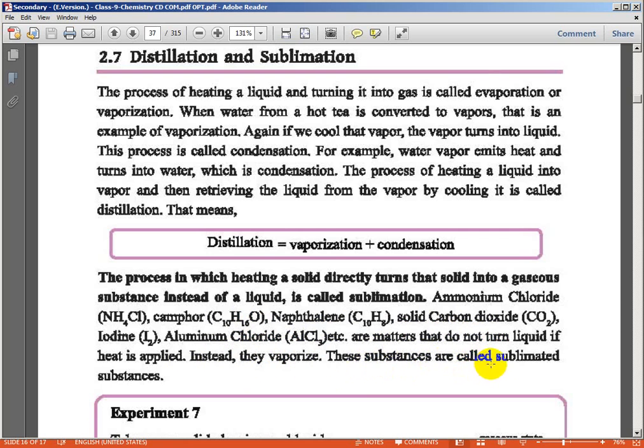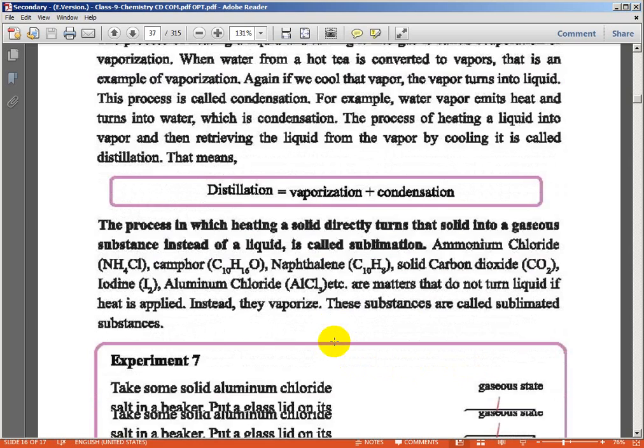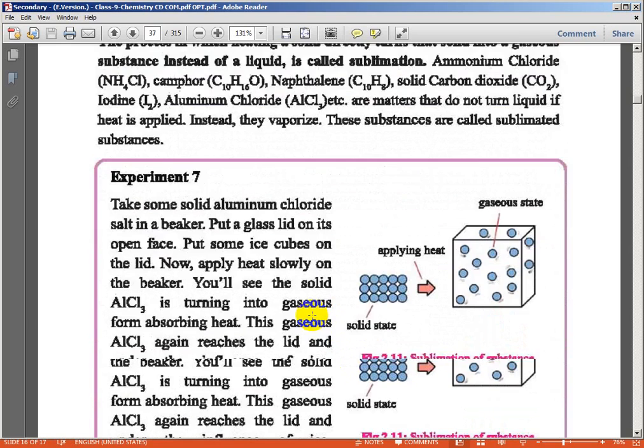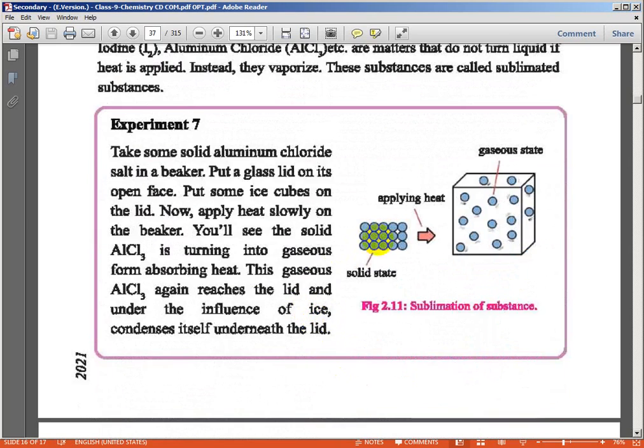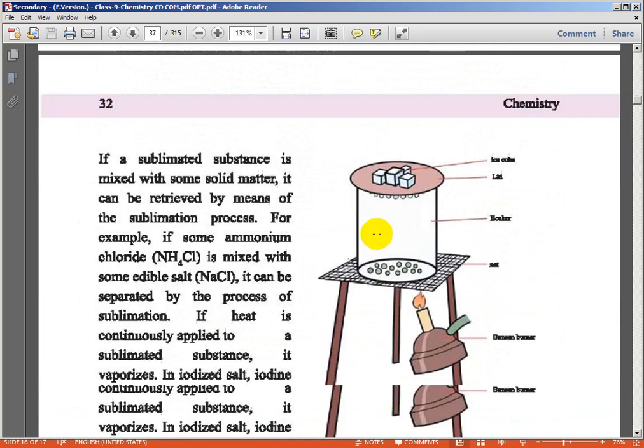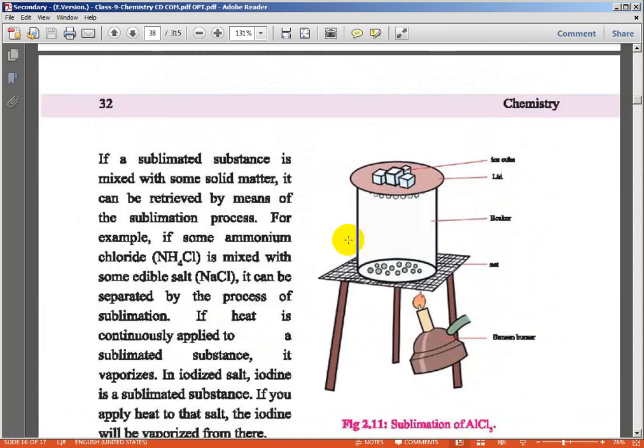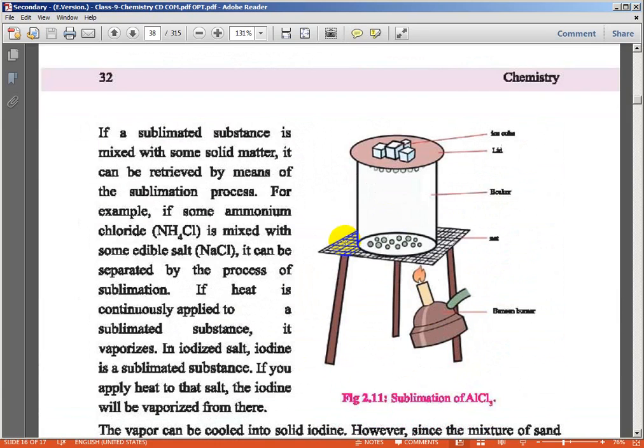These substances are called sublimating substances. I will give some examples: which one is a sublimating substance? Here solid turns directly into gas. If a sublimating substance is mixed with some solid matter, it can be separated.